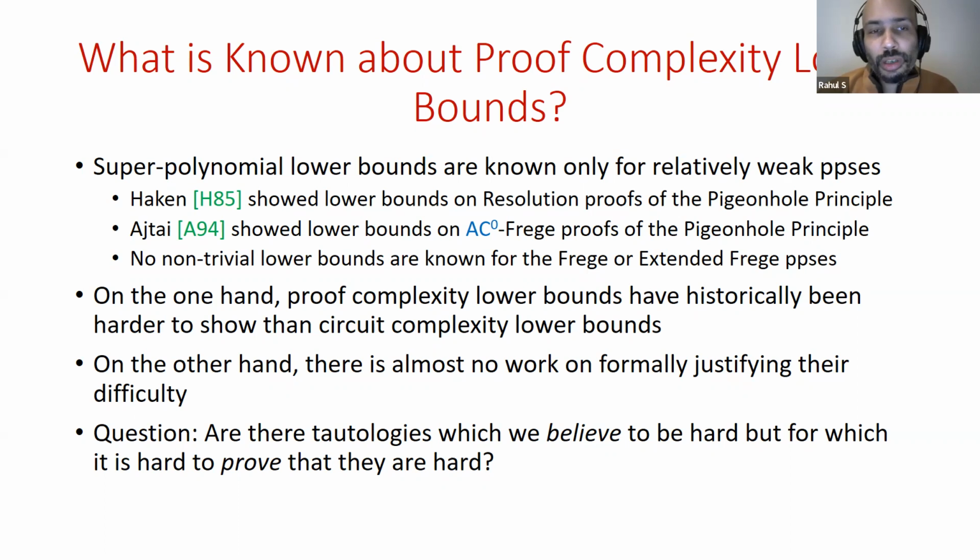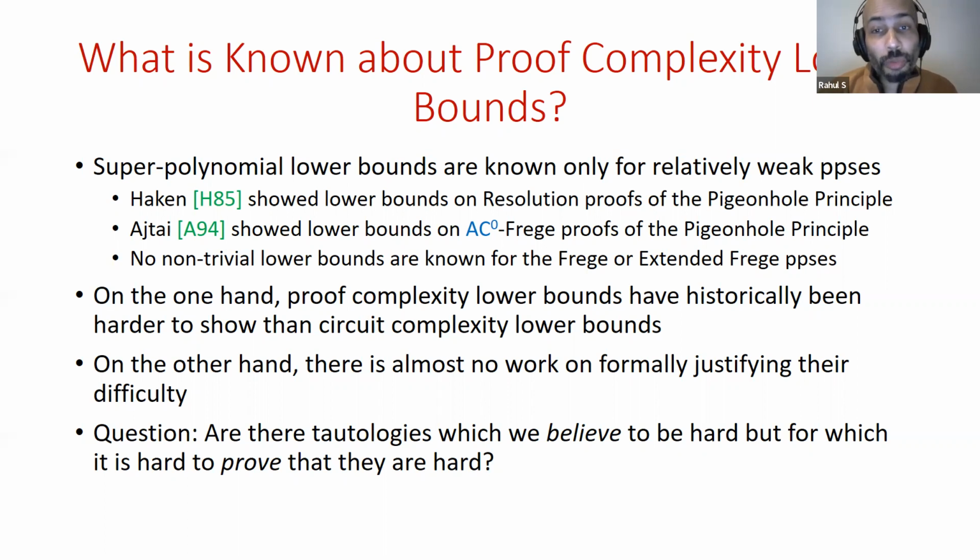But despite much effort, no non-trivial lower bounds are known for systems such as Frege or extended Frege, which are like canonical systems. And even for the proof system AC0 parity Frege, where the lines are AC0 parity circuits, there are no super-polynomial lower bounds known, even though for the corresponding circuit class we've known lower bounds for a very long time.